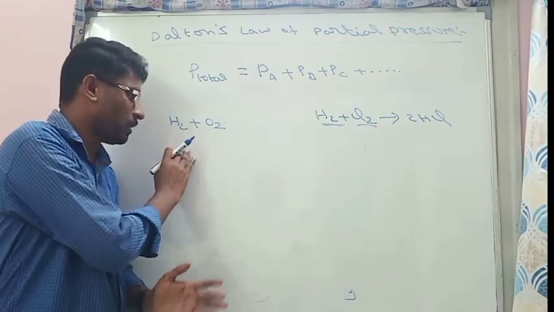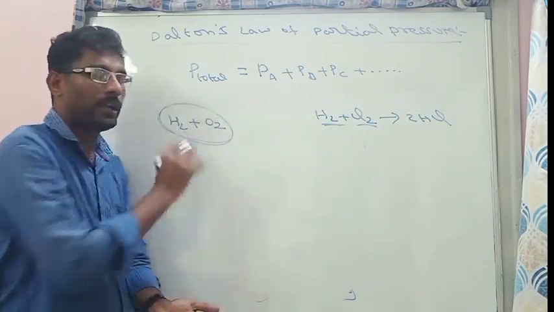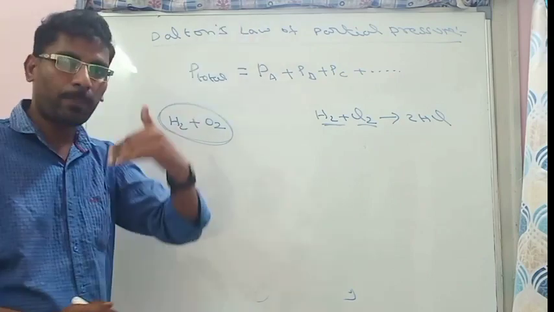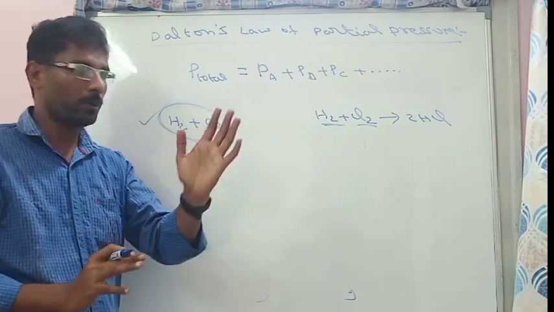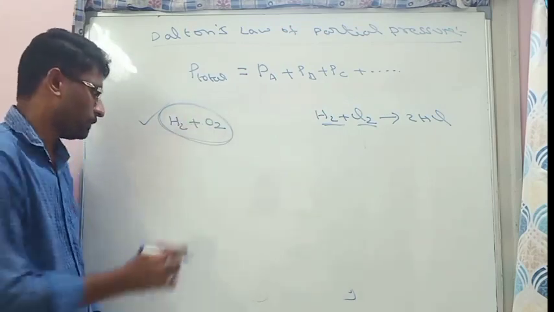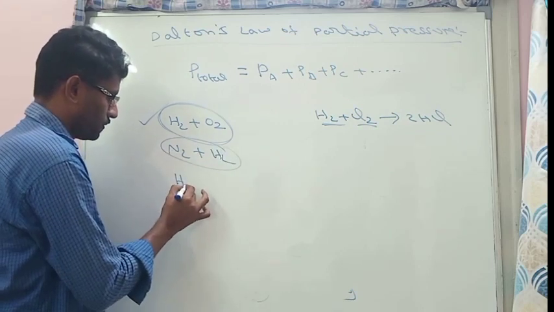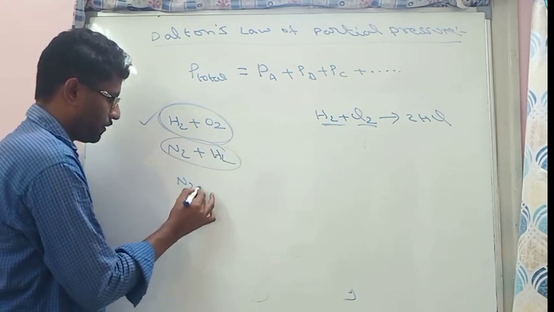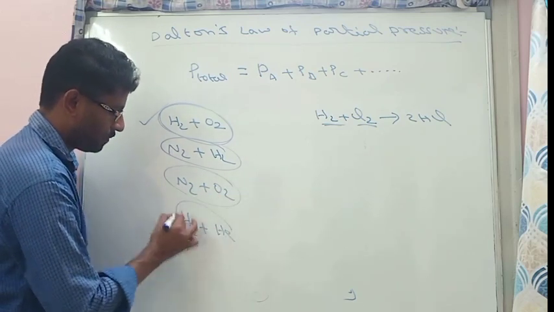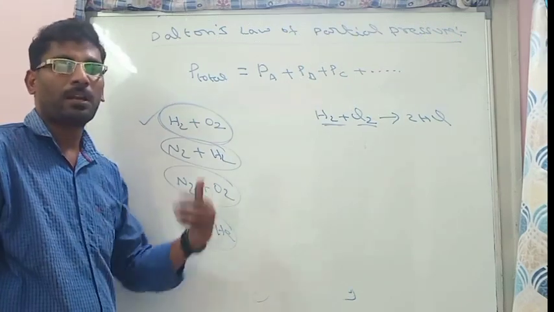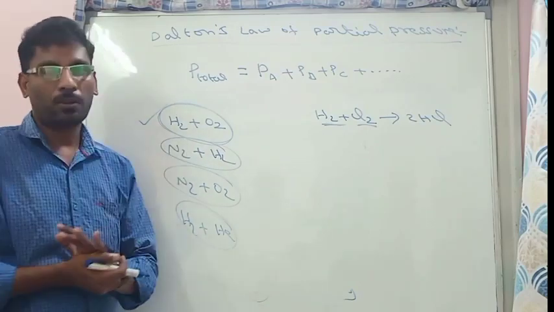So at room temperature, those gases which are not reacting are called chemically non-reacting gases. So Dalton's law is only applicable to those gases which are chemically non-reactant at room temperature. Like nitrogen and hydrogen, or nitrogen and oxygen, or hydrogen and helium. All these are chemically non-reacting gases. So Dalton's law is only valid for chemically non-reacting gases.